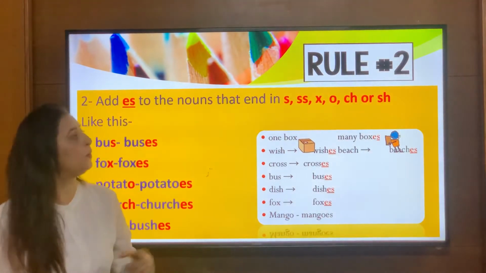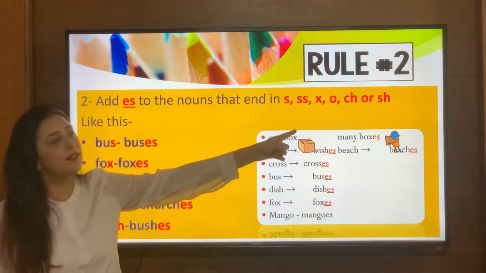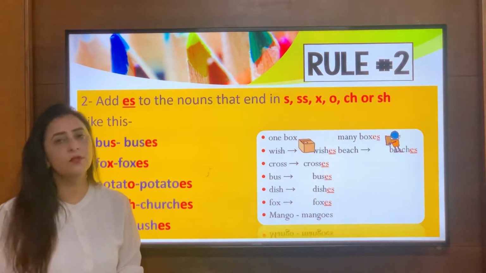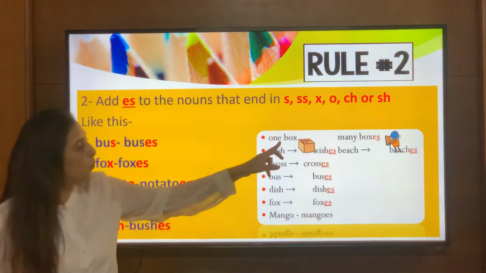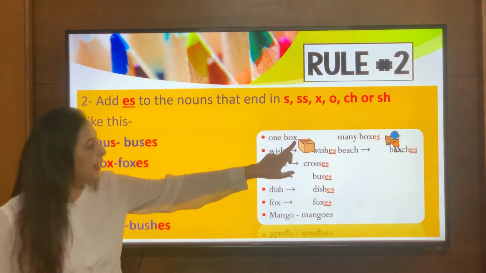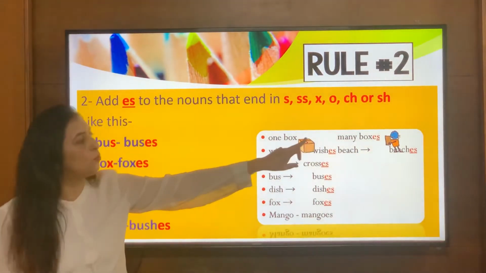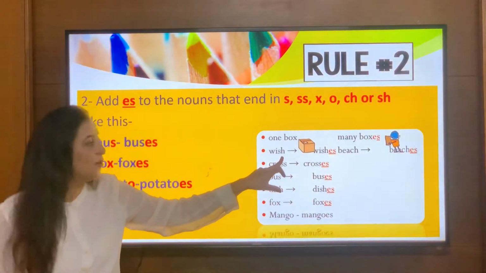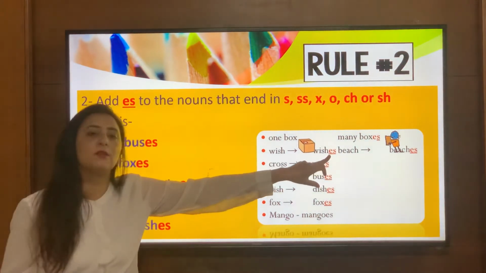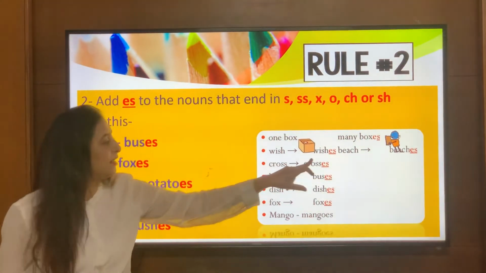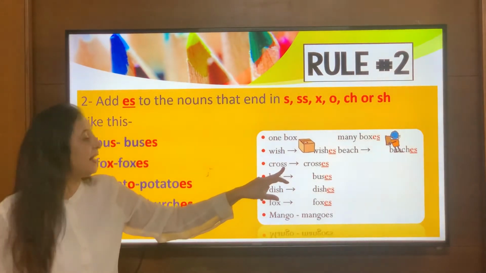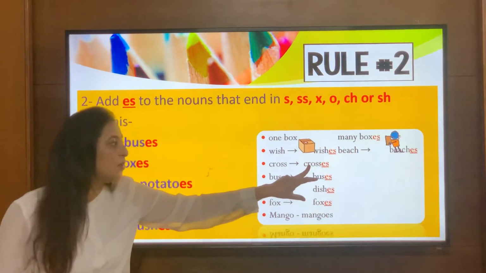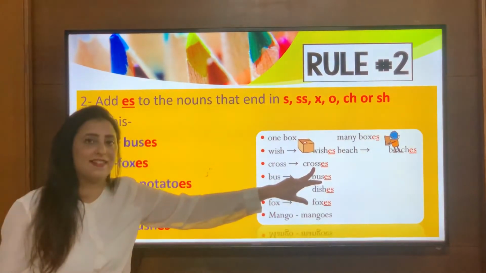When the noun ends with s, ss, x, o, ch or sh, we simply add es to form its plural. So one box, now see the word is ending with x. So we'll simply add es to form its plural. So box becomes boxes. Wish, now the word is ending with sh. So we'll simply add es to form its plural. So wish becomes wishes. Cross, now the word is ending with ss towards the end. So I'll simply add es to form its plural. So cross becomes crosses, right?